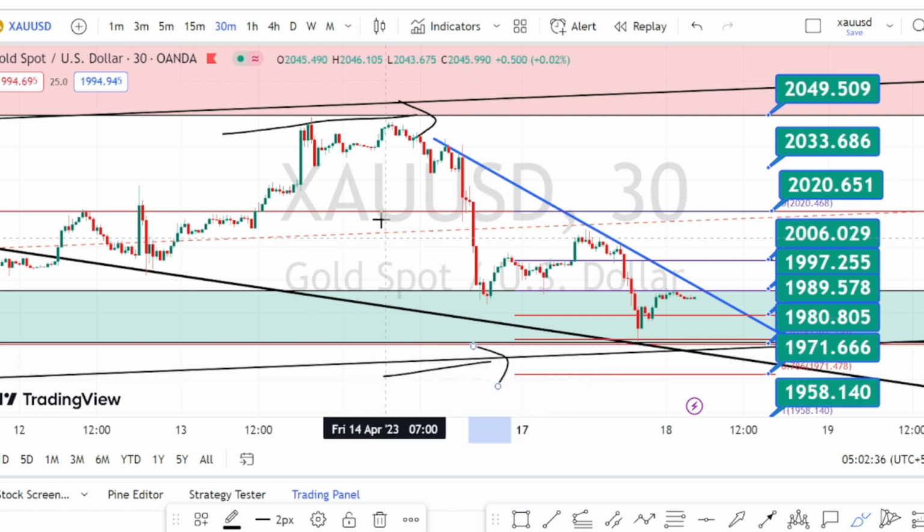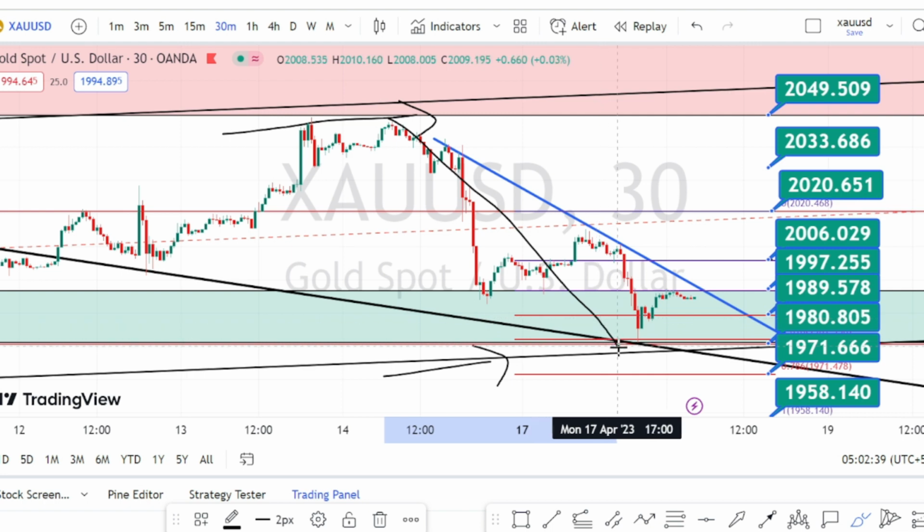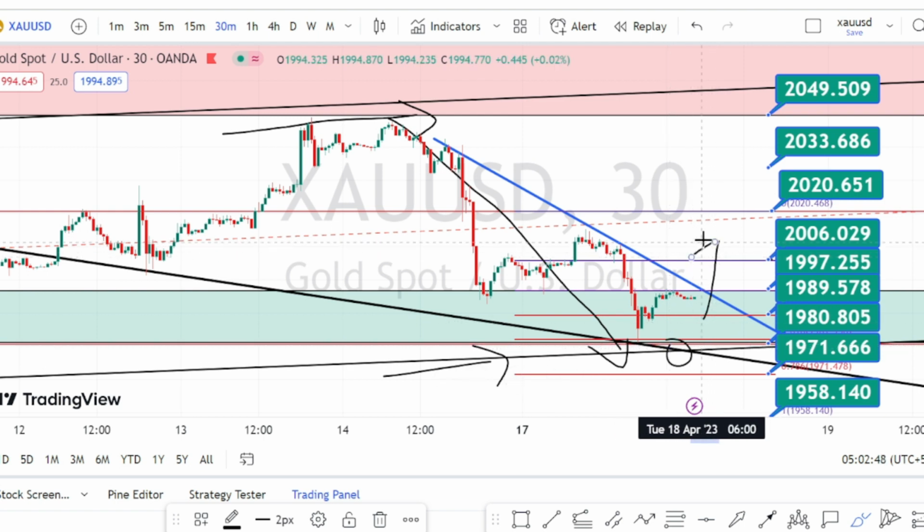So to summarize the current price action, currently it is trading within a bullish channel pattern from the higher time frame, but within this bullish channel pattern it has retraced back on the bearish side to retest this support line of the bullish channel pattern. Wait for the price action to give a directional breakout on the bullish side or on the bearish side in order to get the confirmation on the bullish side trend reversal or on the continuation of the current bearish trend in the 30 minutes time frame.